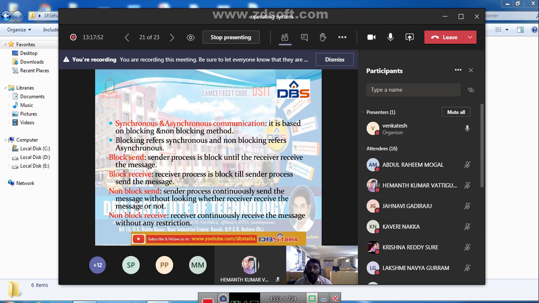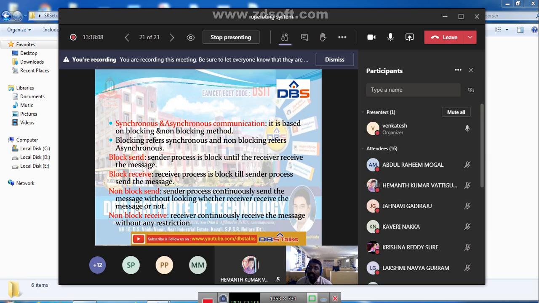Whereas in non-block send, the sender process continuously sends the message without checking whether the receiver has received it or not. The sender doesn't know whether the receiver will receive the messages or not.